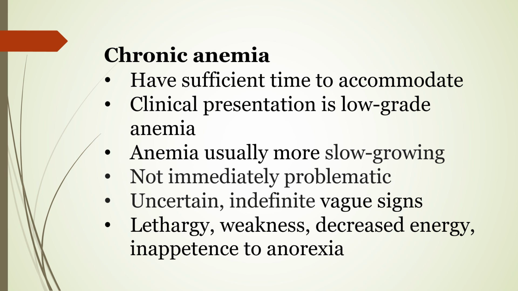And in this case, the symptoms are uncertain, indefinite, vague symptoms: lethargy, weakness, decreased energy, inappetence to anorexia.